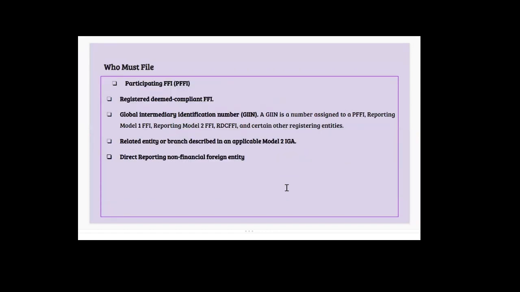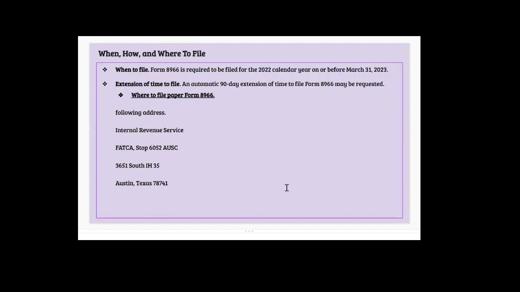Who must file FATCA compliance? Participating FFIs, registered deemed compliant FFIs, global intermediary identification number, related entity or branch described in the application of IGA, and direct reporting non-financial foreign entity. All these types of entities that fall within this category must file this compliance.